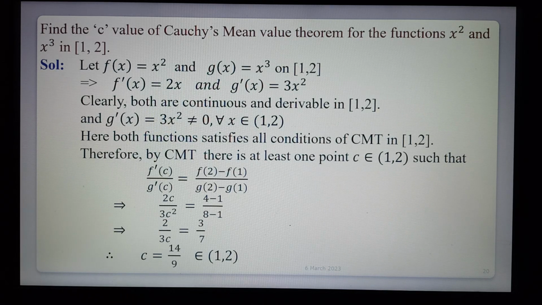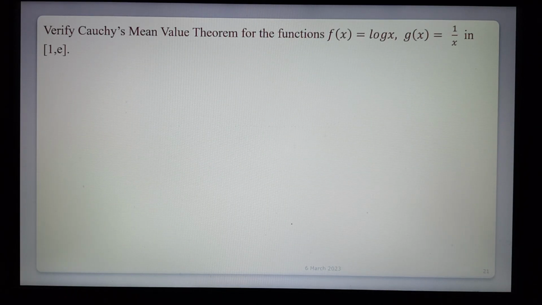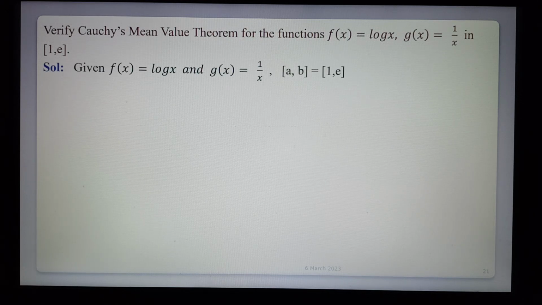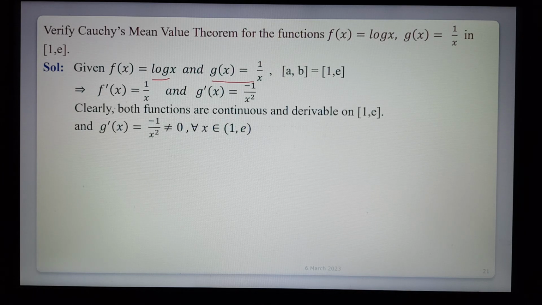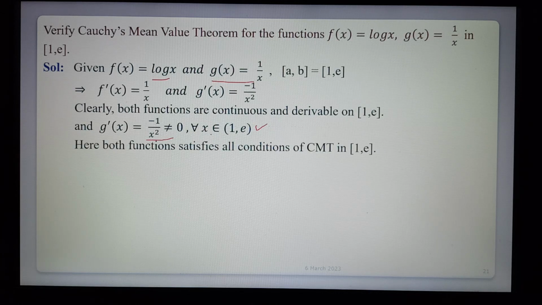See the next example. Verify Cauchy's mean value theorem for the functions f(x) = log x, g(x) = 1/x in the closed interval (1, e). Given f(x) = log x, g(x) = 1/x. So f'(x) = 1/x, g'(x) = -1/x². Clearly both are continuous and differentiable in the given interval, and g'(x) = -1/x² is not equal to 0 in the interval (1, e). So both functions satisfy all conditions of the mean value theorem.